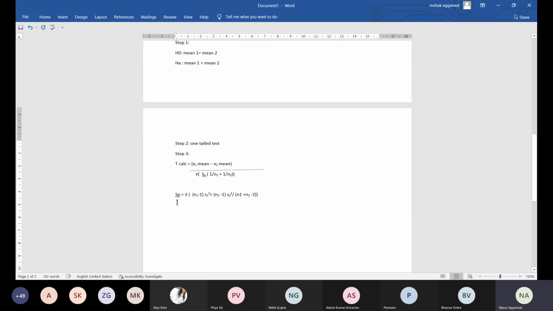So first you have to calculate this SP, then whatever value of SP comes, you put that value of SP into this. Fine. So calculate the value of S1.